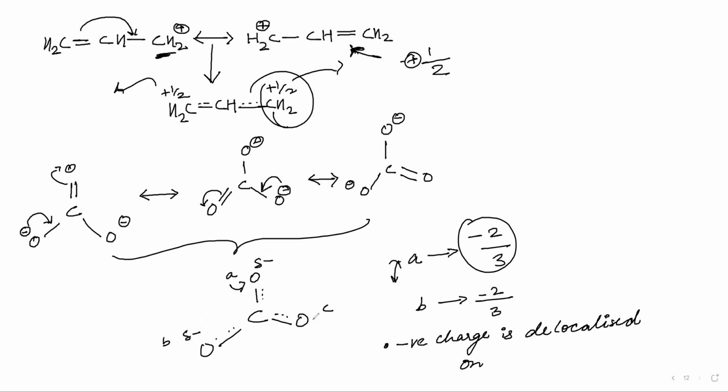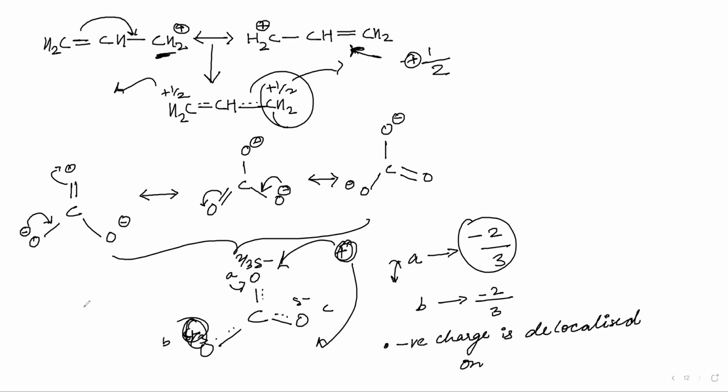But if you have an idea of how much charge is there, it will be effective. Because if all of them have -2/3, and I have some positively charged species, it can attack this oxygen or that oxygen equivalently. All of the oxygens are equivalent, right? Yes, sir. If this had 4/3 and this had 2/3, then the positive charge would attack the 4/3 one. Correct?